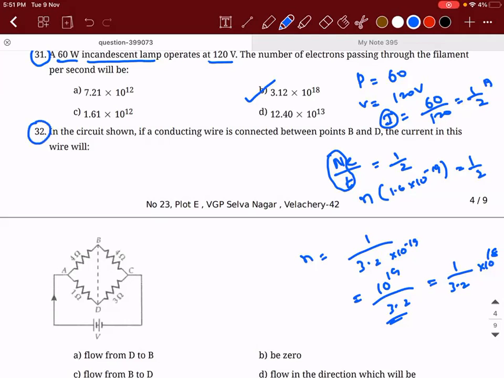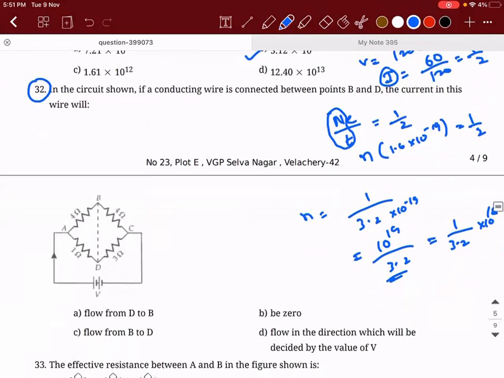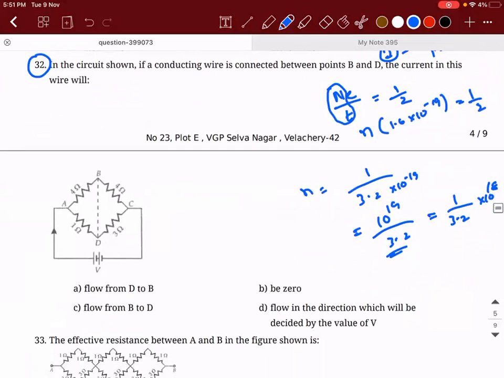So 32. In the circuit shown, if a conducting wire is connected with the points B and D, then the current to the wire will be... So what is the answer?